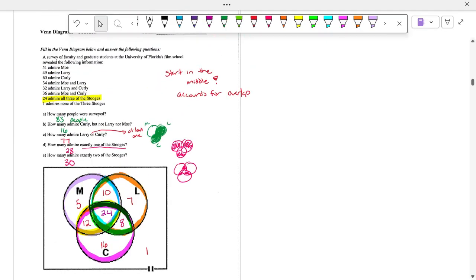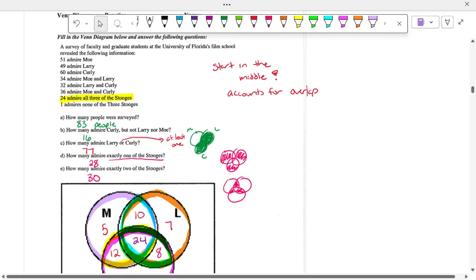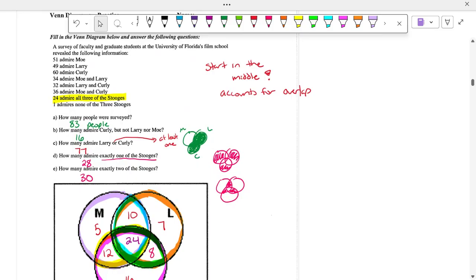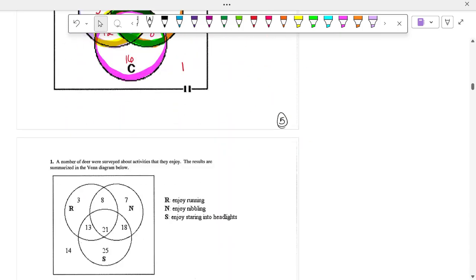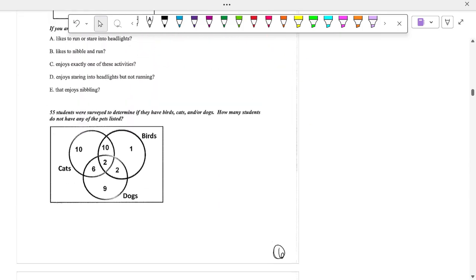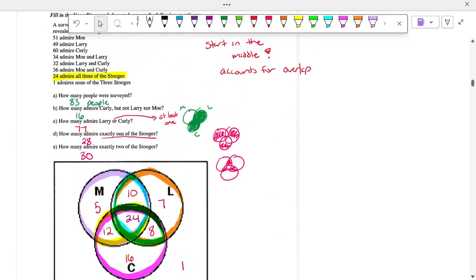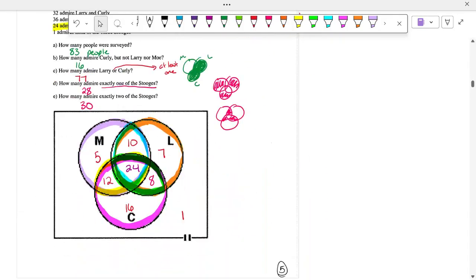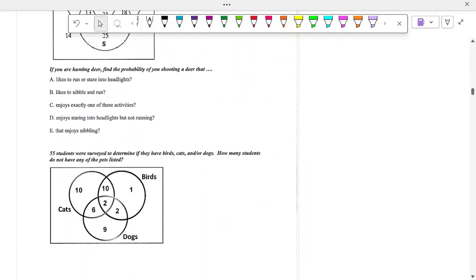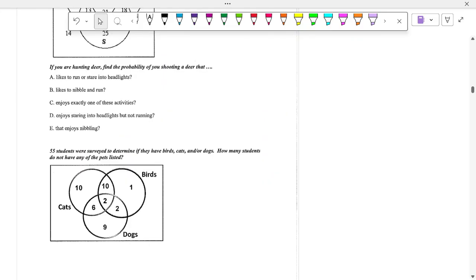All right. So, any questions on any of this from today? All right. So, your homework for tonight is going to be pages 3 and 4 and page 6. So 3 and 4, which covers the first part of the lesson, and page 6, which has you practicing more Venn diagrams. So 3, 4, and 6. And you got a solid 30 minutes, so you can probably knock it out before you leave class today.